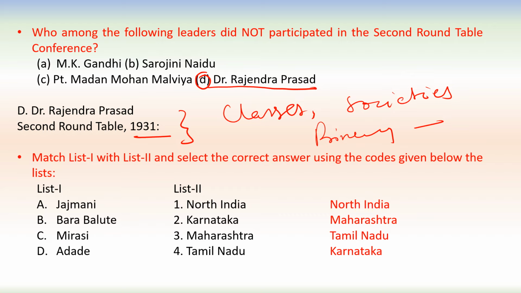Now we have to match list 1 with list 2 and we have to select the correct answer. List 1, Jajmani. Jajmani is practiced in North India, Barabalut. It was in Maharashtra. Mirasi in Tamil Nadu. Aded in Karnataka. So in this way, A with 1, B with 3, C with 4 and D with 2.